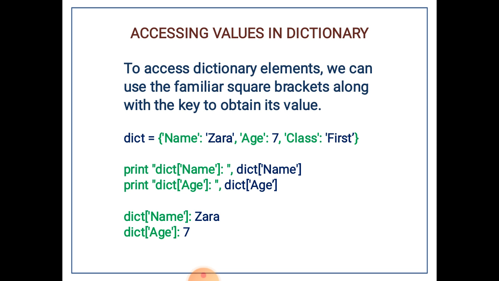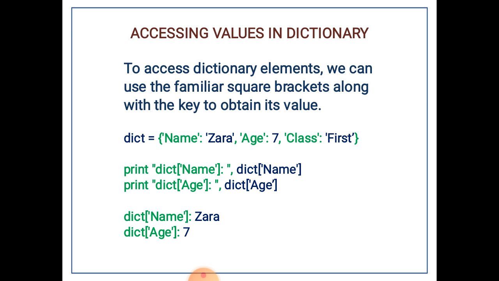Now you see the print statement there, print dict name. It is given for displaying the value there. The print dict name in green letters is just for display purposes. The next dict name, which is given in blue letters, gives the value.